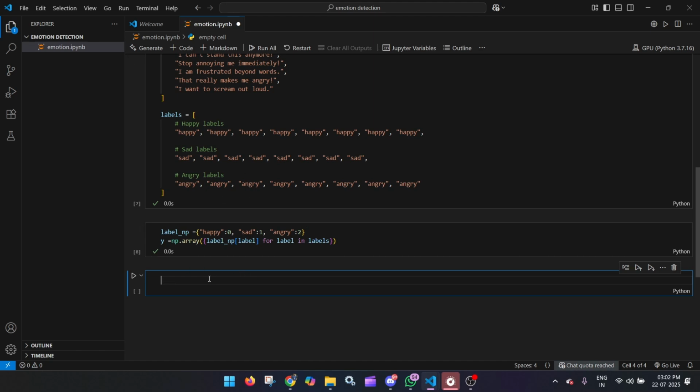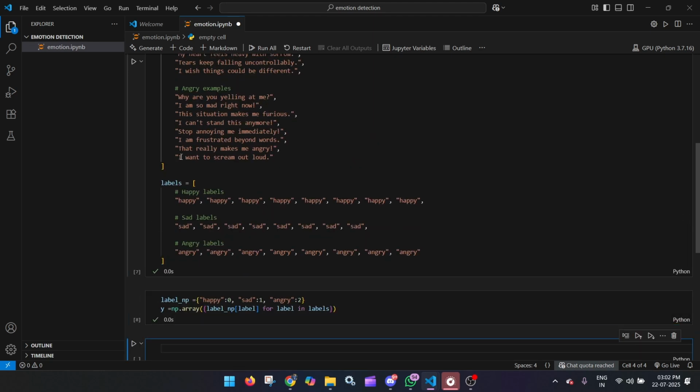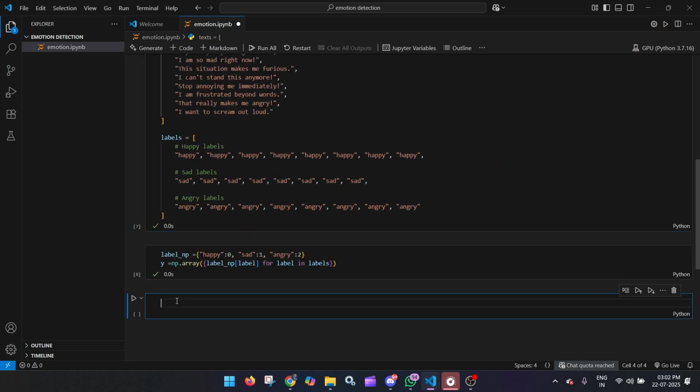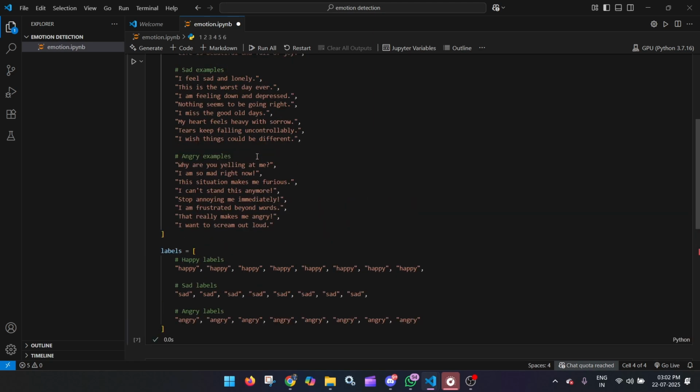I will show you an example that will help you understand. Here I have the text, I want to scream out loud. How many words are there? 1 2 3 4 5 6. There are 6.